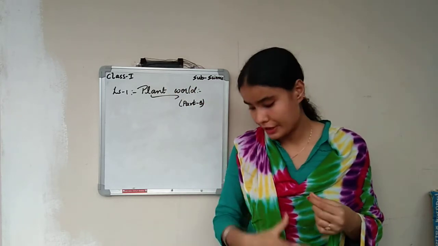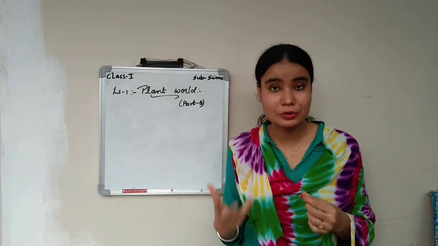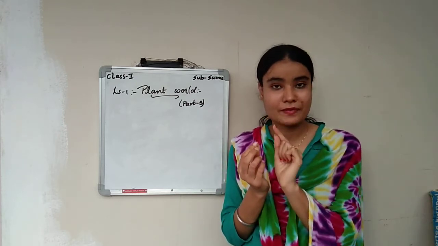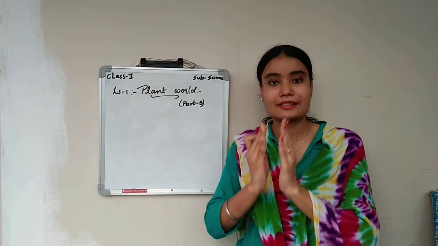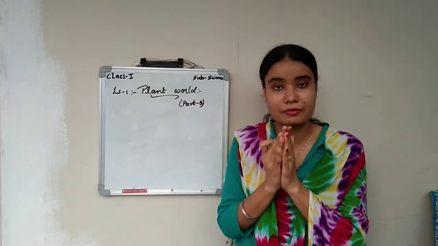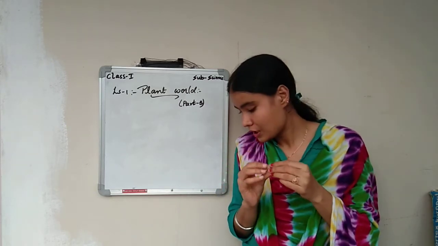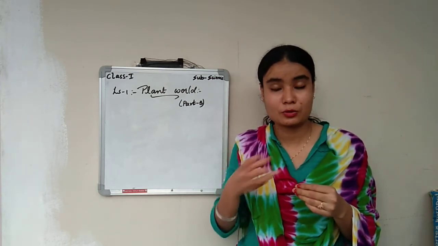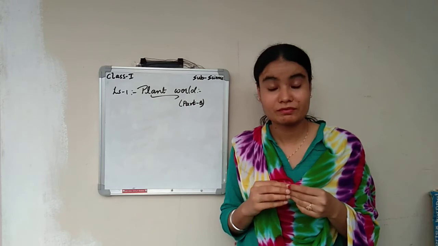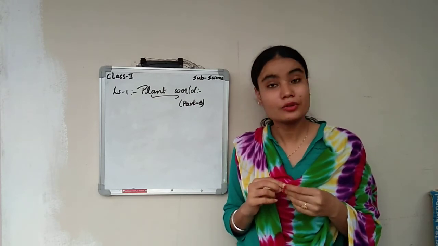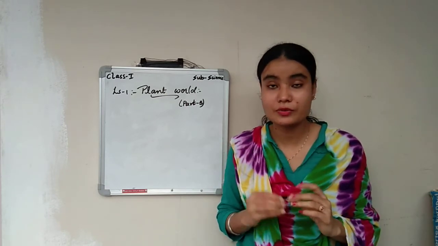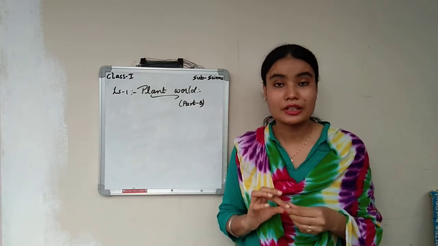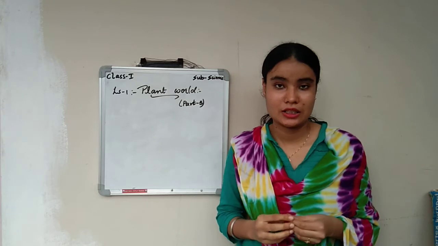So after 4 days, 5 days, or a few days, you can see there will be a small stem. Then after a few days that stem will become big with leaves. Then after a few days it can give a flower, or spores can come. Okay, so you can try this at your home also, just with this rajma bean, and with the help of this bean only, you can get a new plant. Is that clear, children?